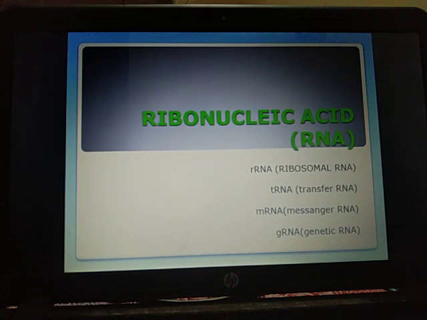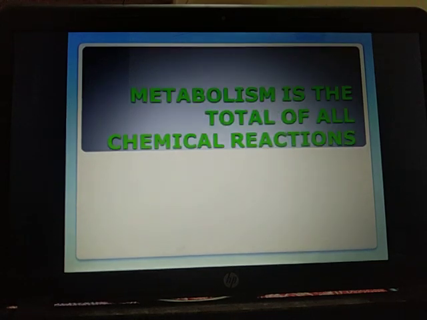Next is metabolism, the total of all the chemical reactions. Life is a never-ending flow of energy and material. The latter are required by all the living cells for building and functioning of their living matter. Living cells also produce matter and energy which are passed out into the environment.